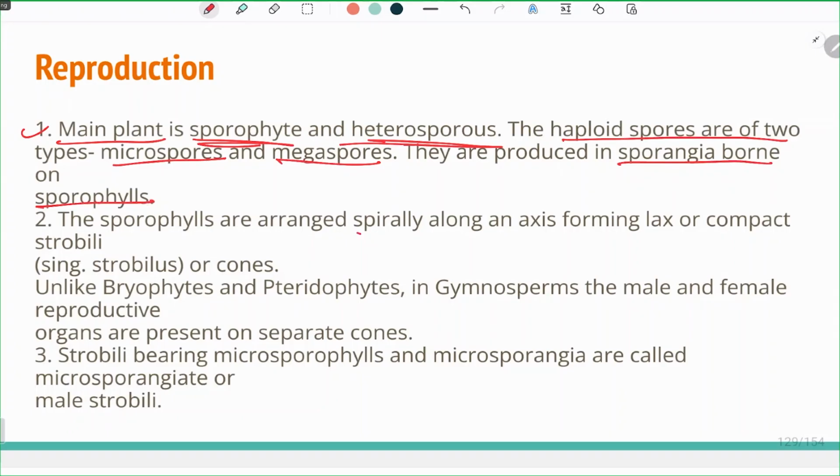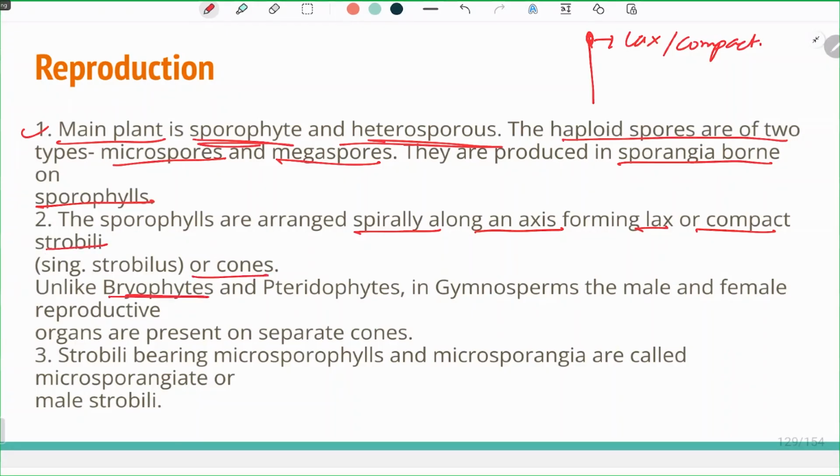Now the sporophylls are arranged spirally along the axis, forming a lax or compact strobilus. In a conifer, there is the presence of lax strobili, while compact ones are found right at the top of the plant. So lots of compact strobili or cones are found.